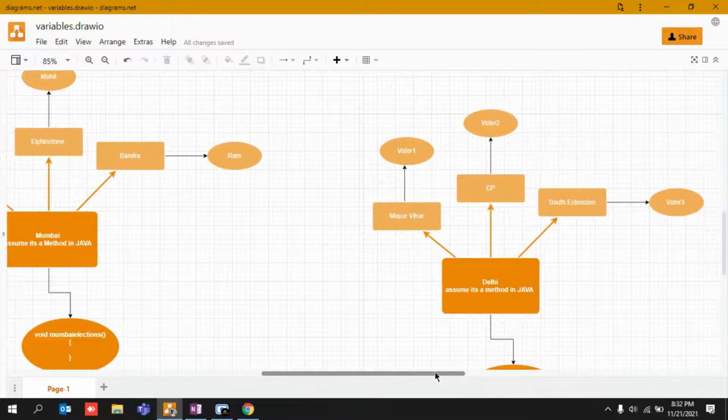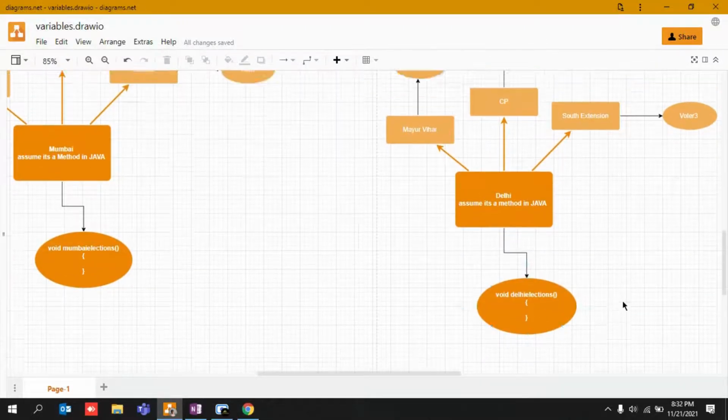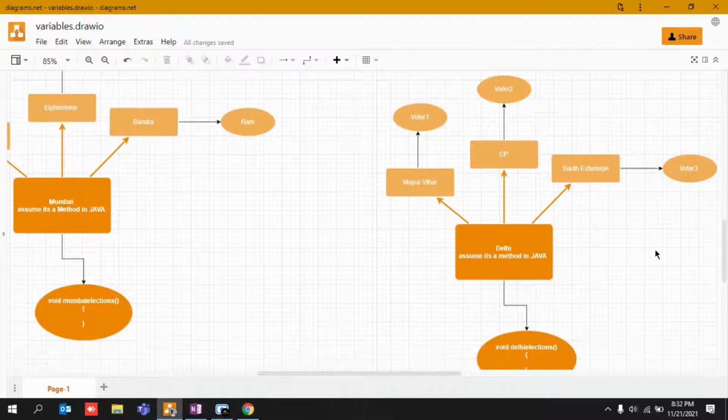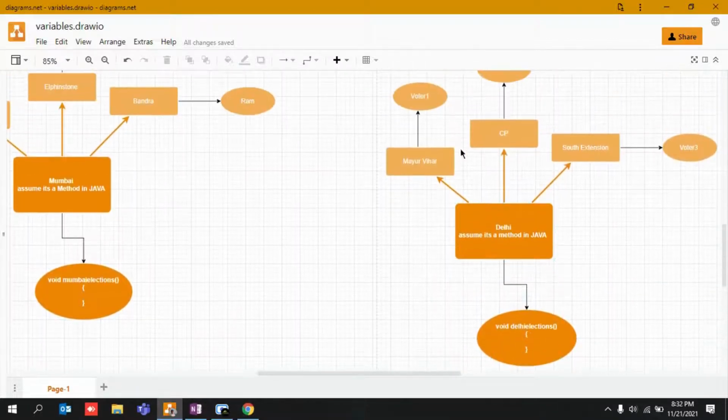So what can happen, okay. So in Delhi, let's say there are three particular places: Mayur Vihar, Noida, South Extension. There are local people who are living in these local areas as well. And let's say these are all voters. In order to win Delhi elections, I want n number of people to come and vote for that particular person. Or let's say if I am standing, I want all these local people to come out and support me. So these are local people, okay.